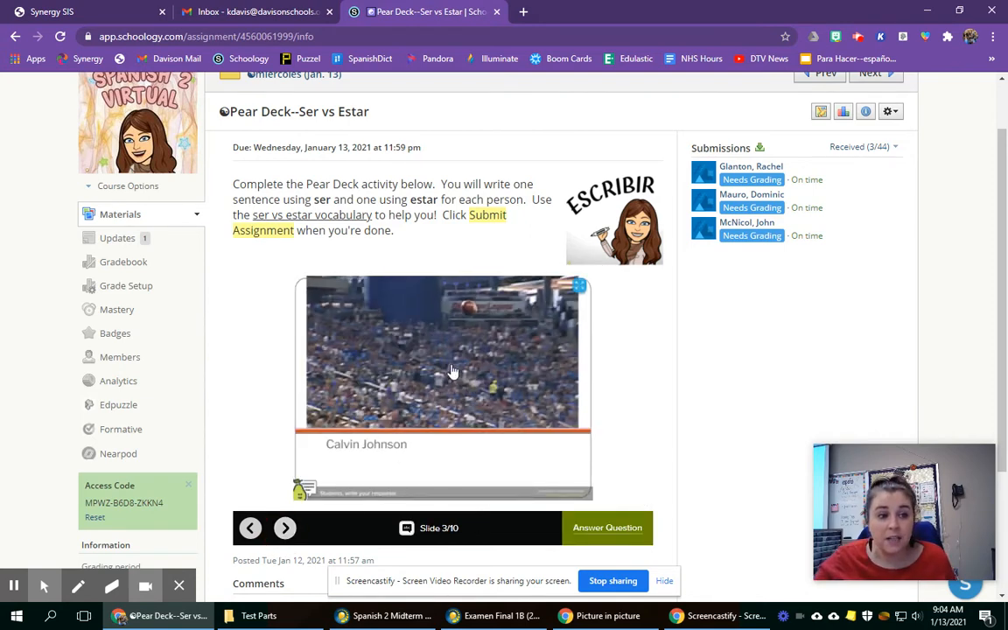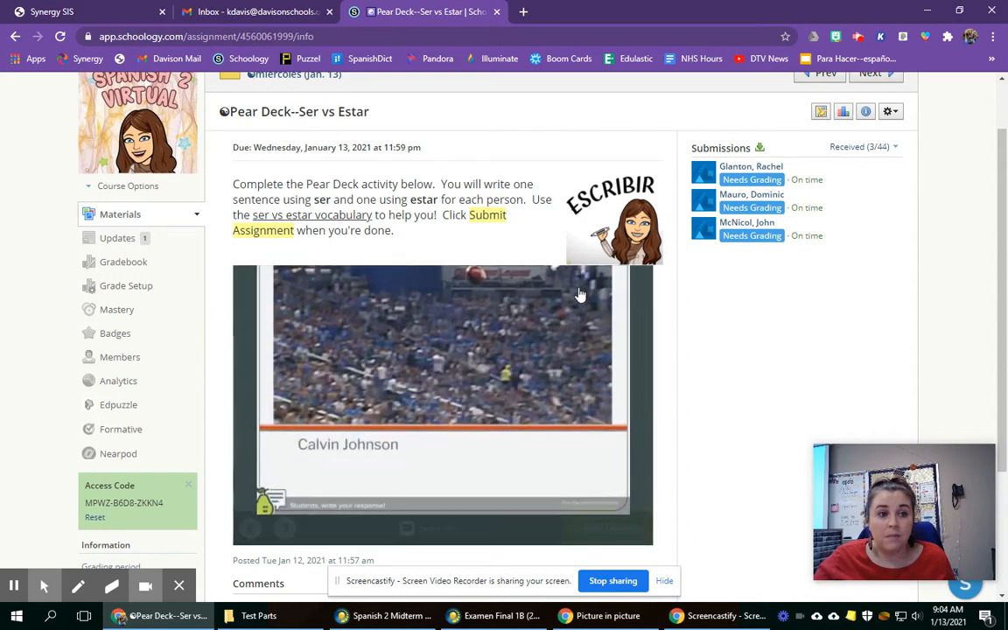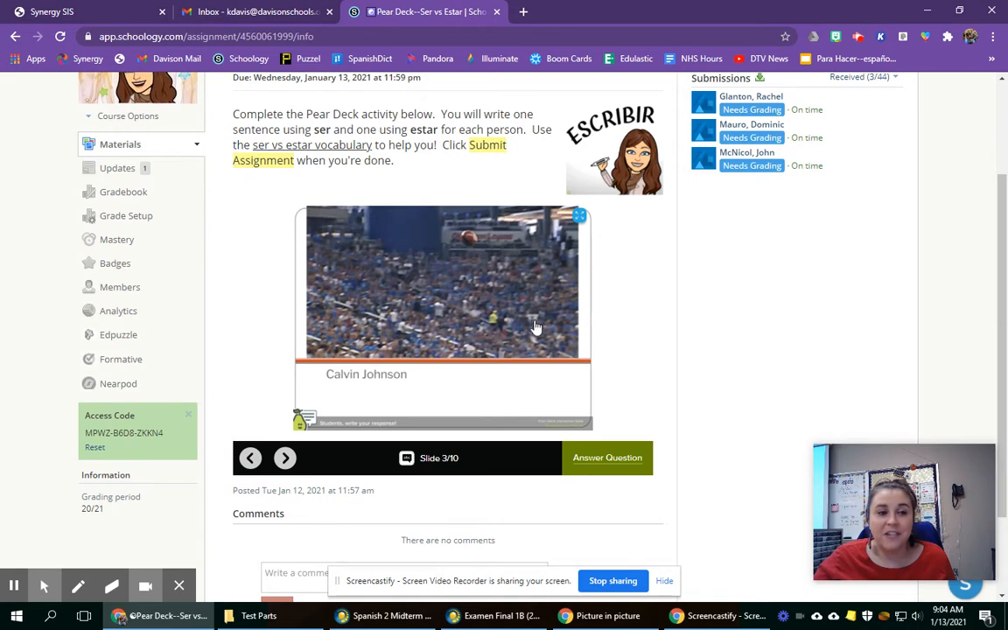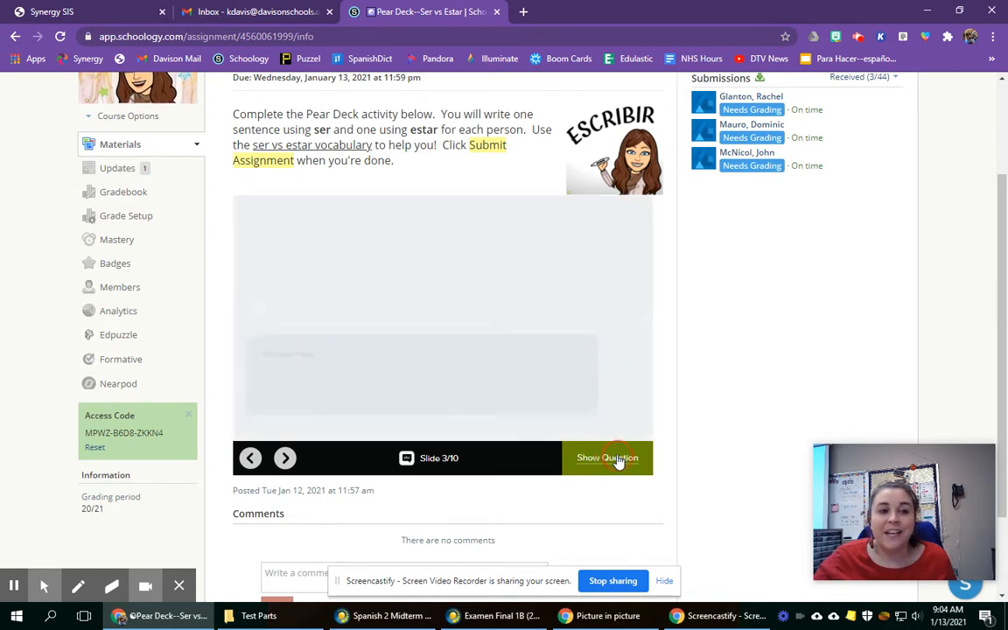So for Calvin Johnson here, it doesn't show the little video. That's sad. Anyway, it's Calvin Johnson catching a pass. So you'll click answer question and you're going to write 2 sentences. Calvin Johnson es something that uses ser and Calvin Johnson está something that uses estar.